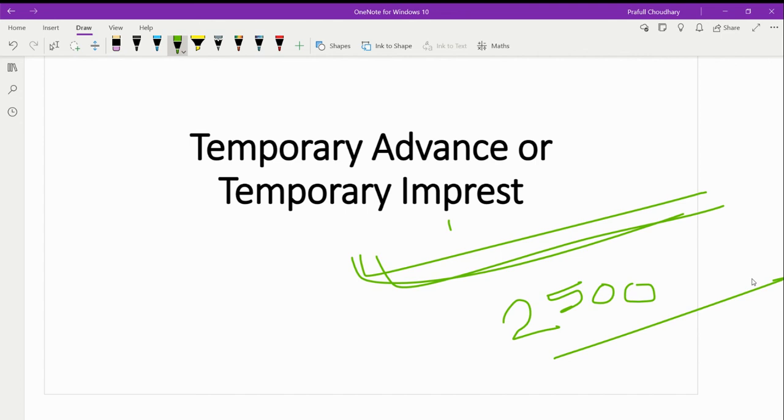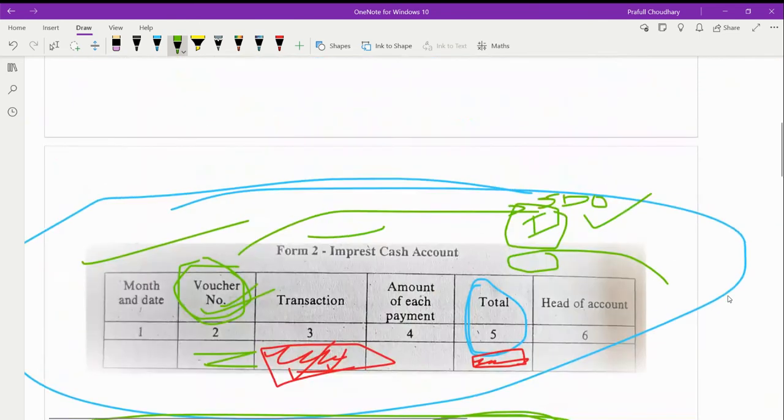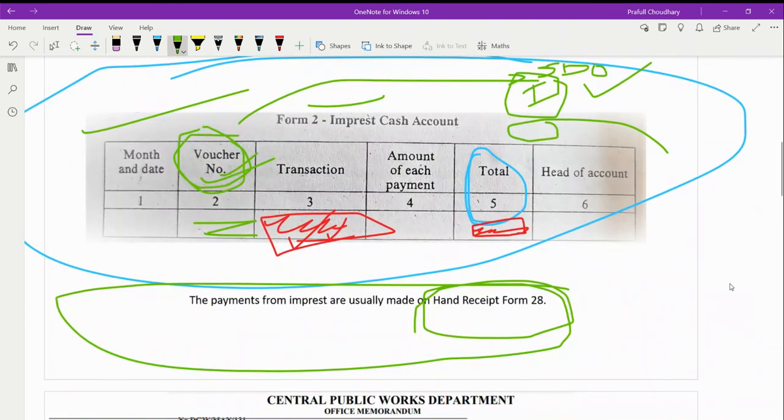The accounts of both permanent and temporary imprest are kept in the imprest cash account, form 2, as you have seen. So that's all for imprest.